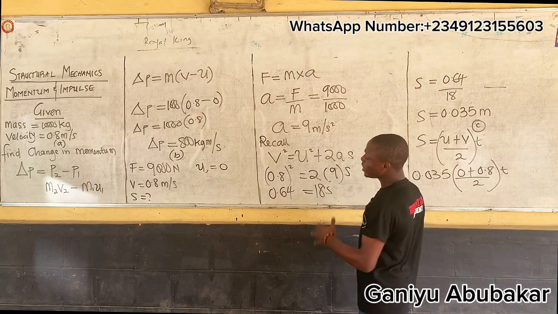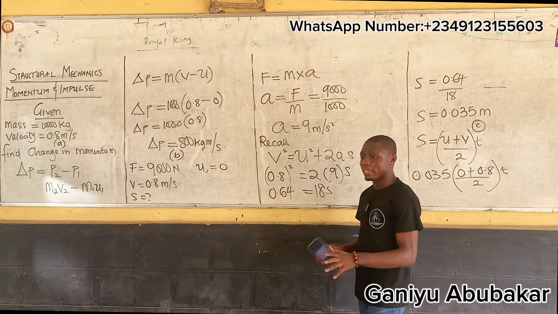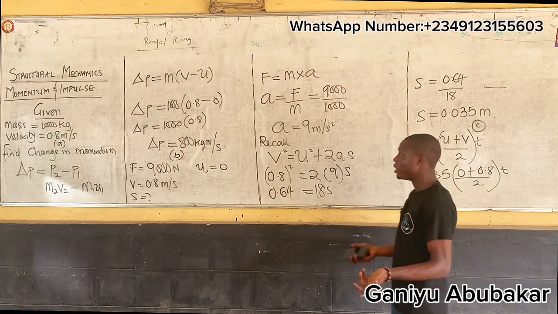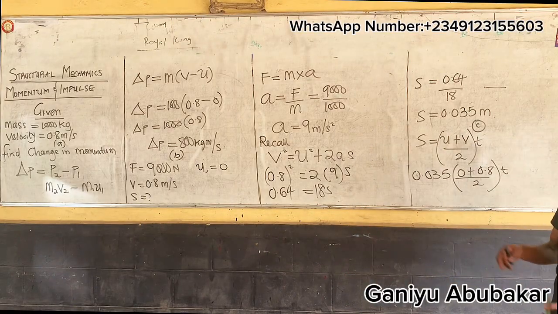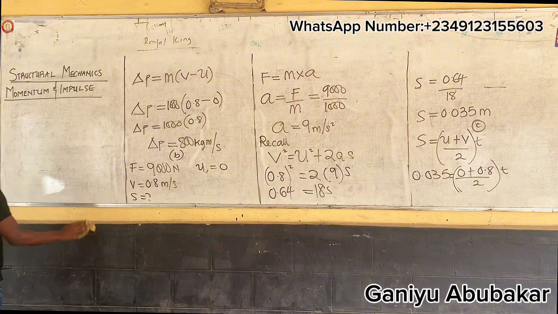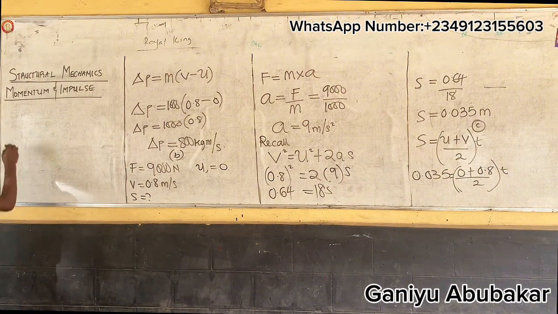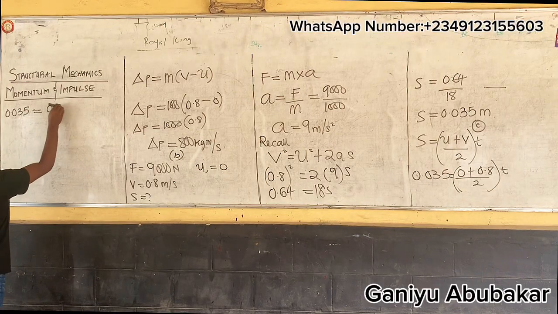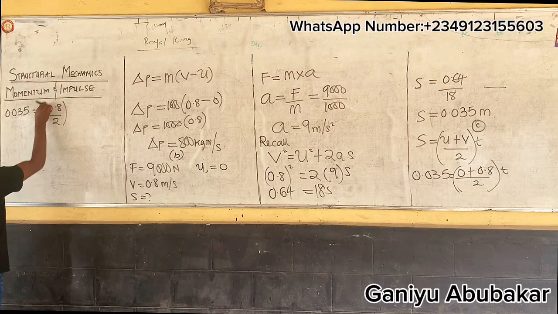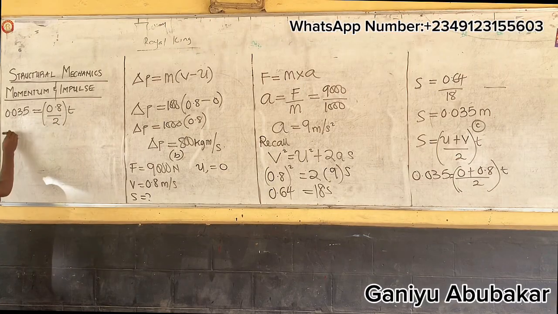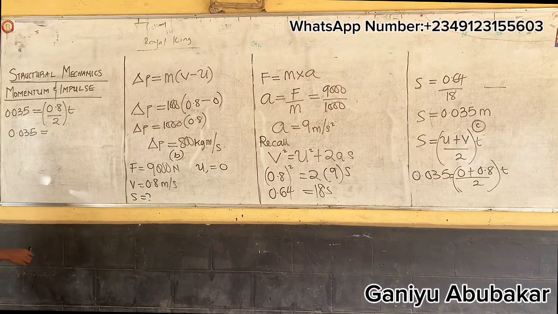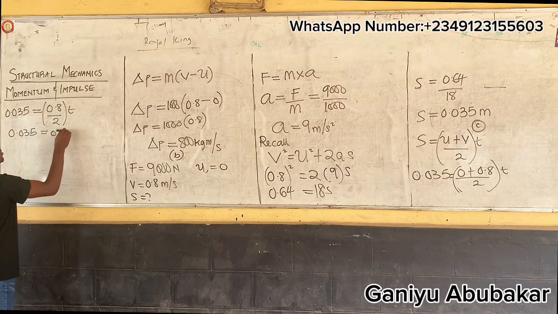That depends on how you can use those equations of motion. That's the concept. How can you use them? Just make sure you write them out and know them very well. Look up, please. We should have 0.035 equal to 0.8 over 2 into T. Divide, so I have 0.035 divided by 0.4.